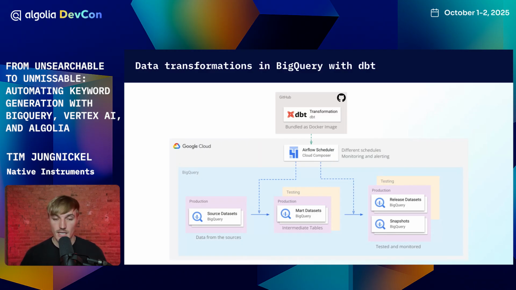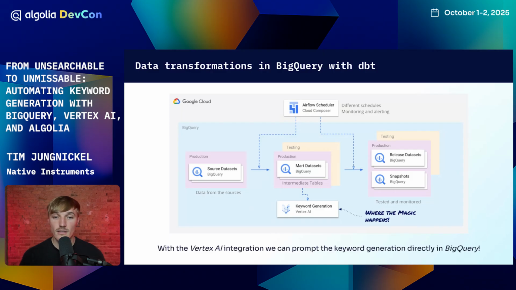a search index. And if we want to hook in AI keyword generation, this is again where the magic needs to happen. So we need to somehow extend our transformation to build AI keyword generation into this mart data set. And this is where Vertex AI comes in. So Vertex AI and our BigQuery integration is where we found a good way to actually build AI keywords.